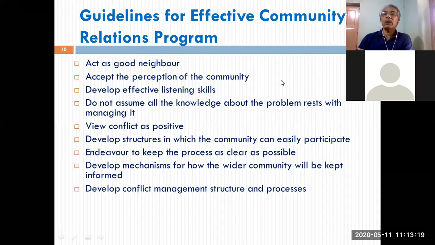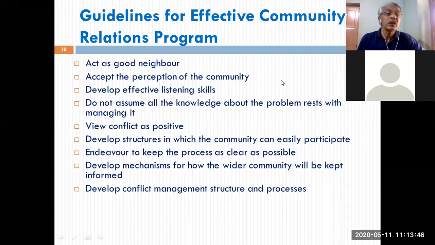Go with an open mind, talk to them, hear their stories, their agonies, their problems. You'll know more about the community, and accordingly you will be able to customize your CR program. Such CR programs will be very, very effective compared to those designed and launched on an ex parte basis, on their own.